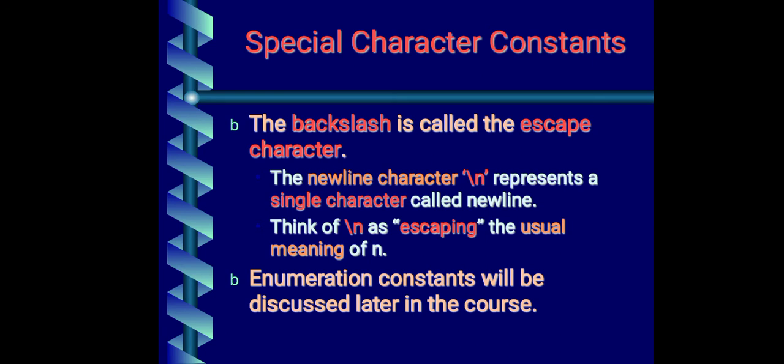Whatever we write in single quotation is a character constant, and this character constant is \n. This is an escape character. We call it an escape character. Escape means we are escaping the normal meaning of n and giving it a new feature. When we write this, the computer understands what is to be done: a new line has to be introduced there.